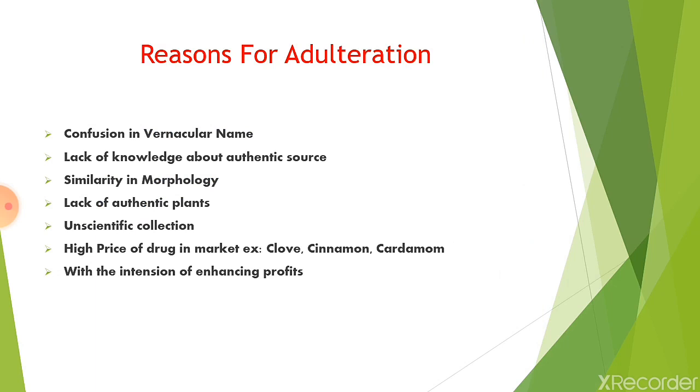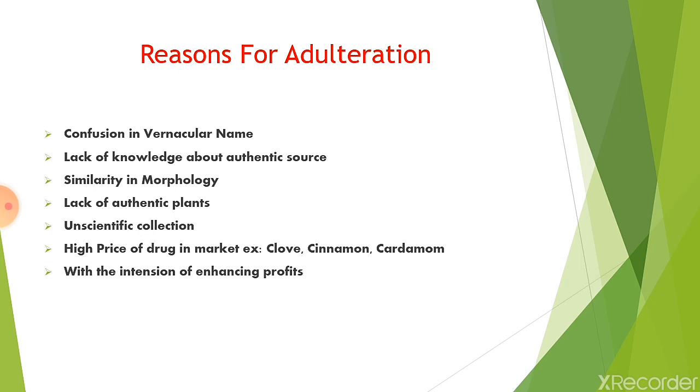Now what are the reasons for the adulteration? First one, confusion in vernacular name. Sometimes some drugs have similar pronunciation of the vernacular name, due to which there may be chances of confusion while understanding the drug. Second one, lack of knowledge about authentic sources.